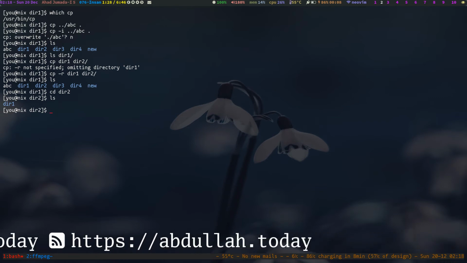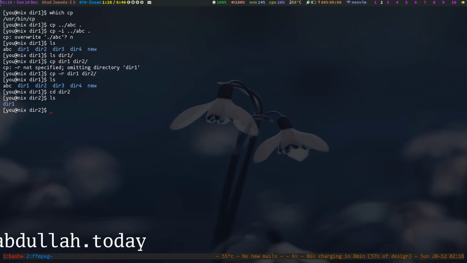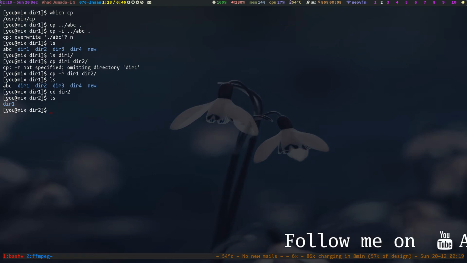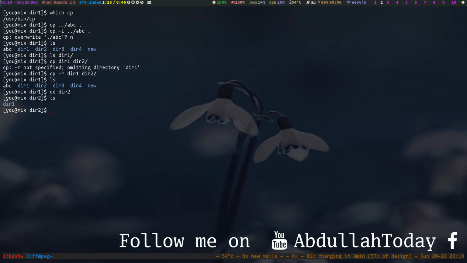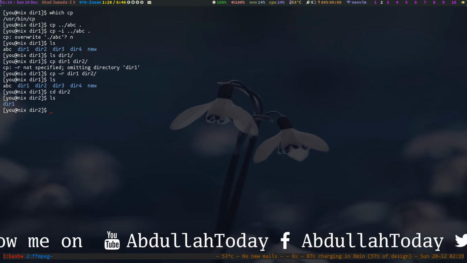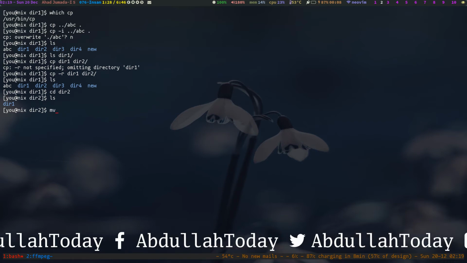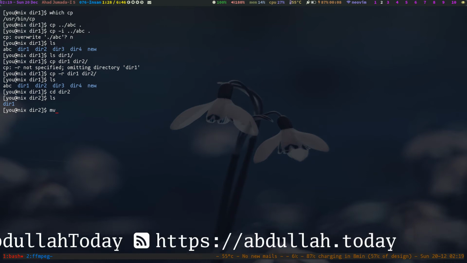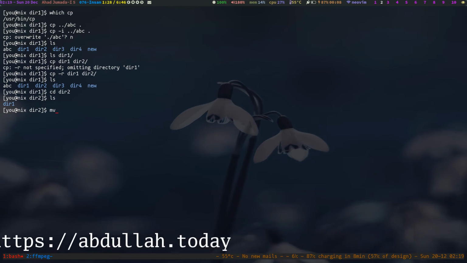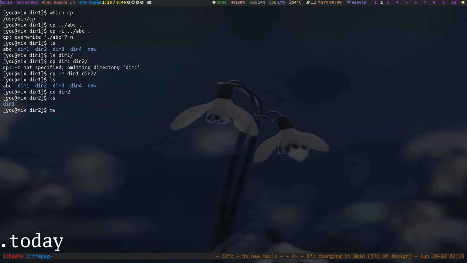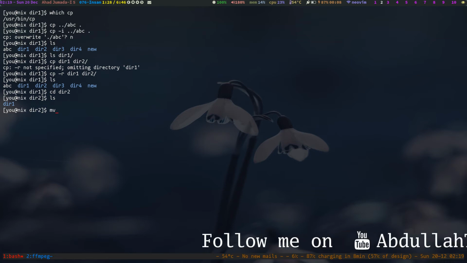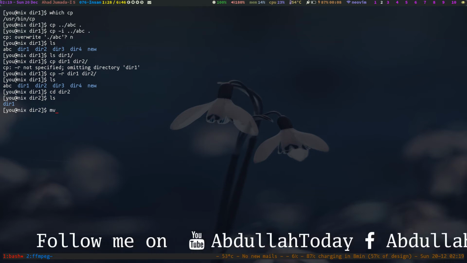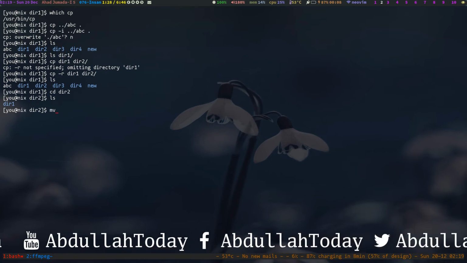Now we are going to learn how to move files or how to rename files. Actually, the mv command is used both for moving and renaming, depending on how it is used. In either case, the original file name no longer exists after the operation. mv is used in much the same way as cp.